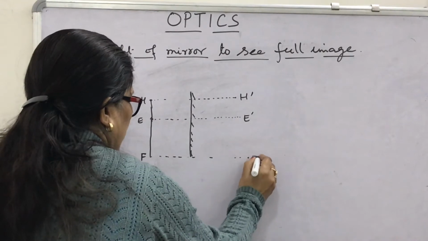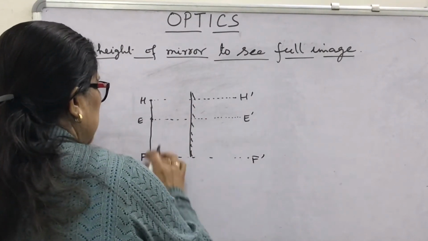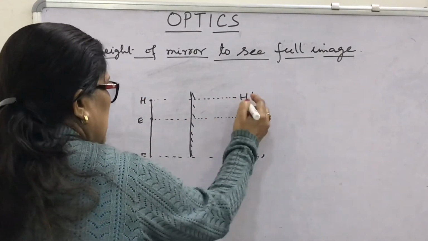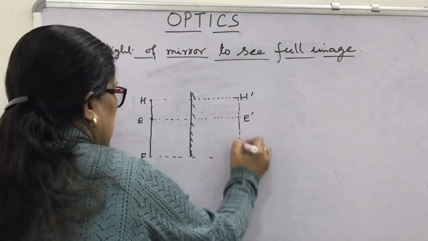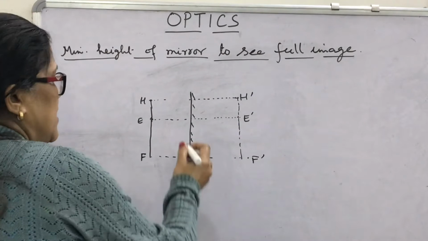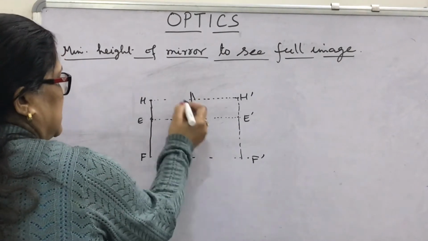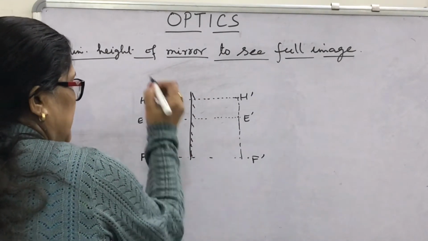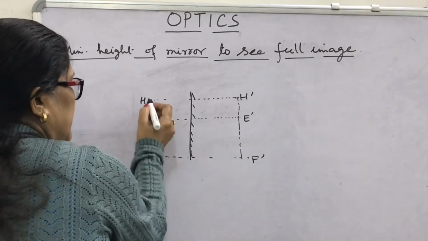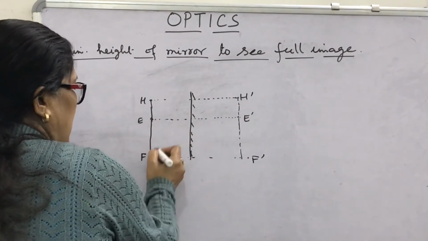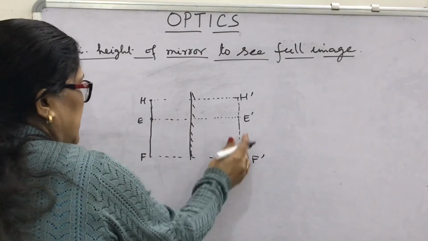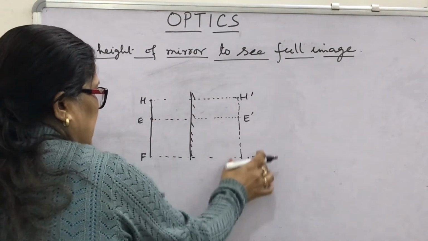So what will be the height of the object? This is HF. The same will be the height of the image, the virtual image. Okay. Now how to find the size of the mirror? Look, at the eye, if the rays reach from the head and from the foot, then you find this image.